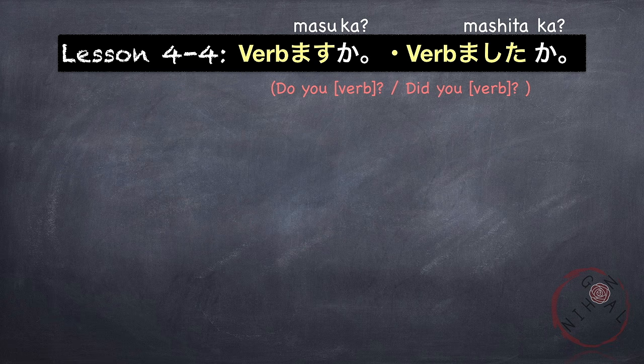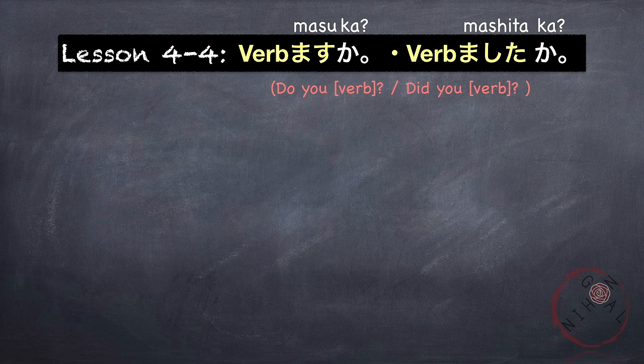Just add ka at the end of the sentence to make it into a question. So verb mas ka means do you verb, or do you do a certain action? And to ask the past form of this is verb mashita ka? Did you do a certain action?